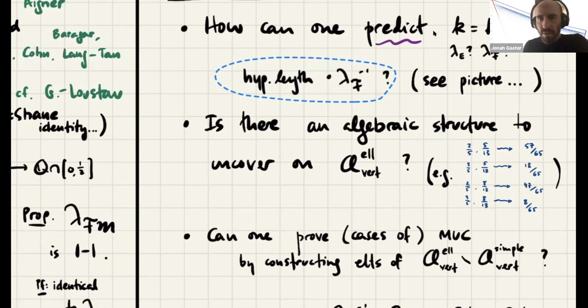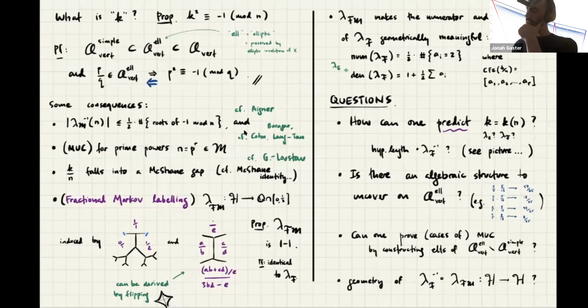In the statement of MUC, there is a maximum. Can you say what that maximum translates to on the geometric side? Yeah, that's a good question.